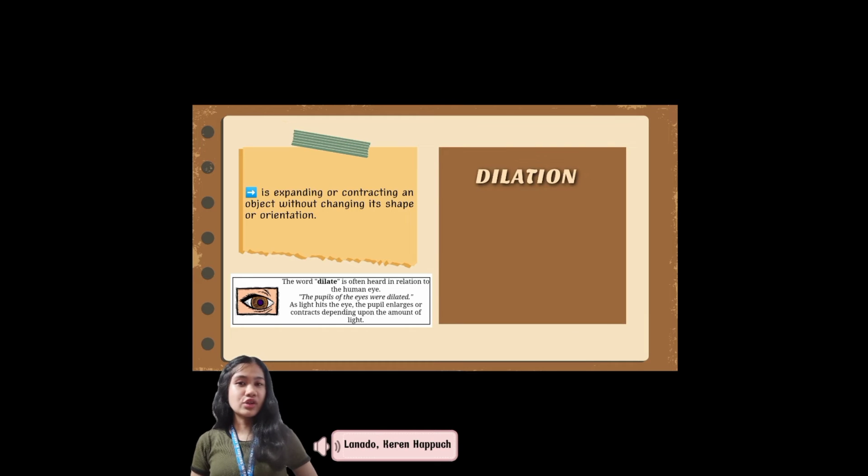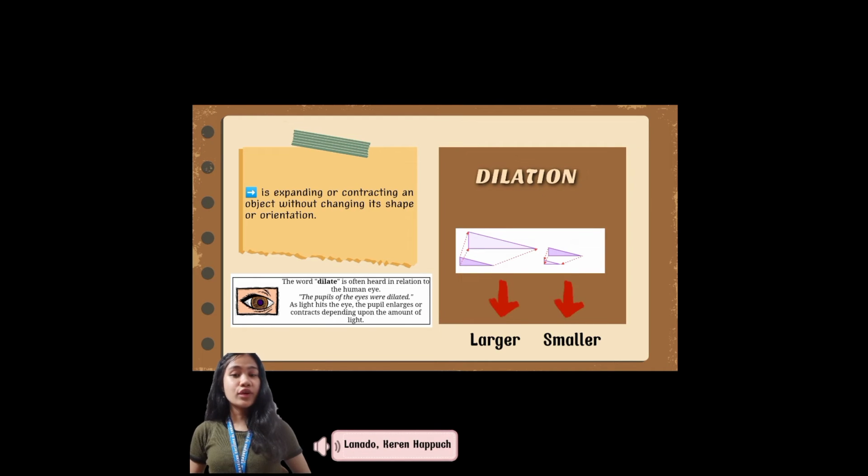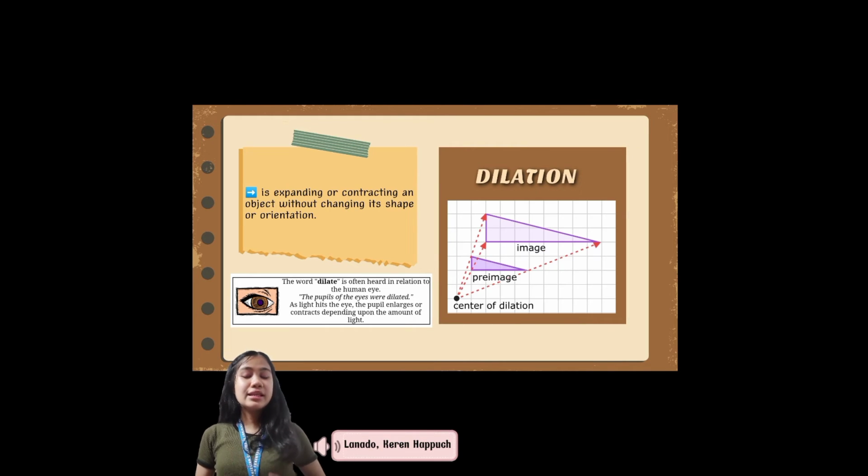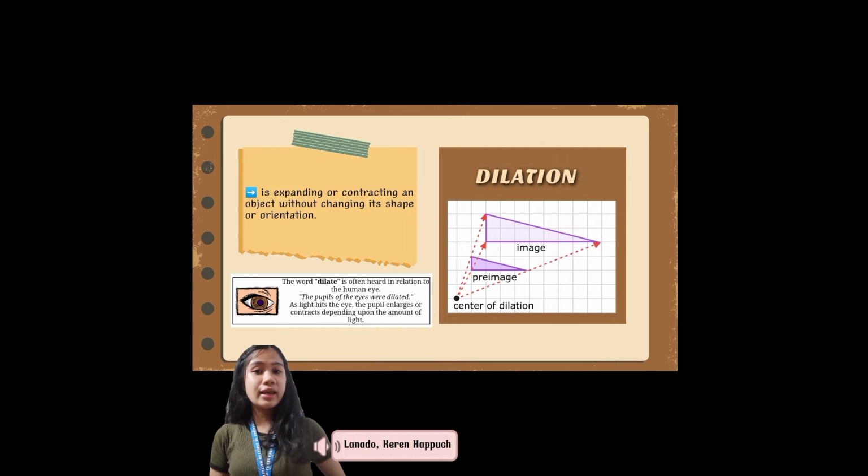Third is dilation. Dilation is expanding or contracting an object without changing its shape or orientation. Dilation can make a figure larger or smaller. For example, the first dilation below makes the triangle larger, the second dilation makes the triangle smaller. In a dilation, the original figure is called the preimage, the dilated figure is called the image. The figures are dilated from a fixed point called the center of dilation. When you dilate a figure, the scale factor determines how much smaller or larger the image will be.